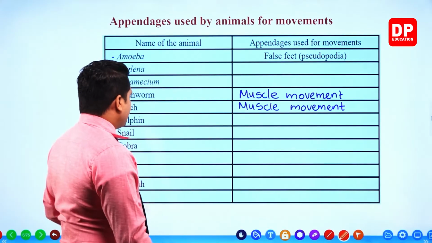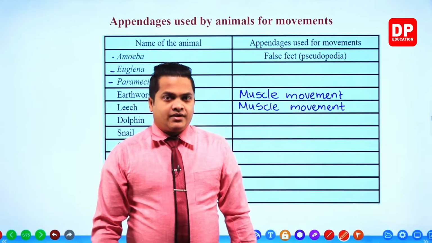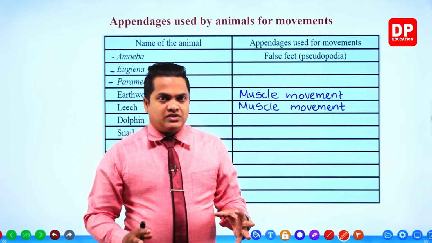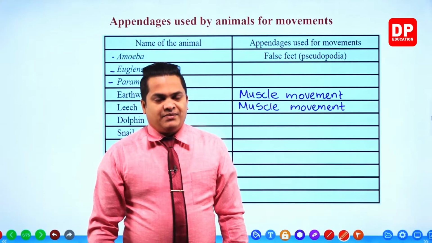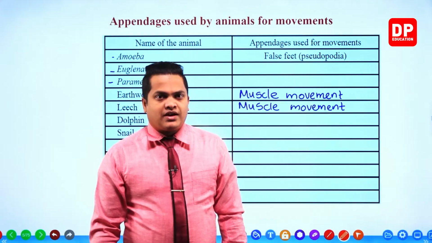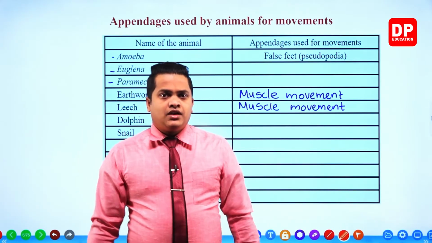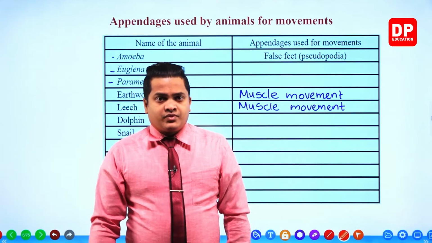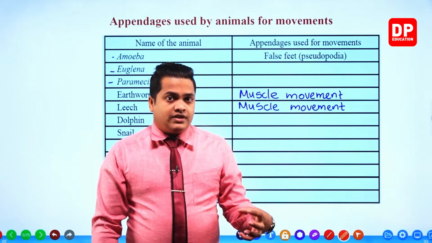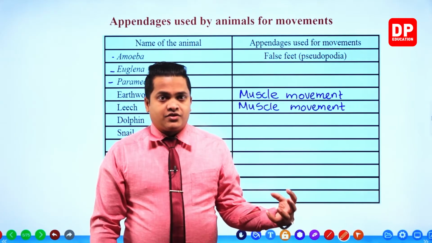Right, then dolphin. When you take dolphin, it uses special kinds of fins. We can name these things as fins, no problem. But however, these things are somewhat special compared to other fish types. You know that dolphin is a mammal, right? It's not a fish.